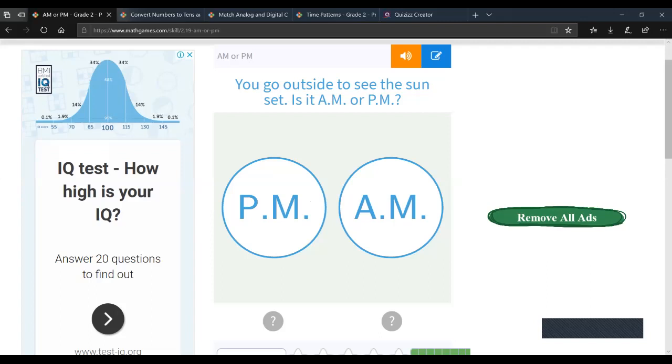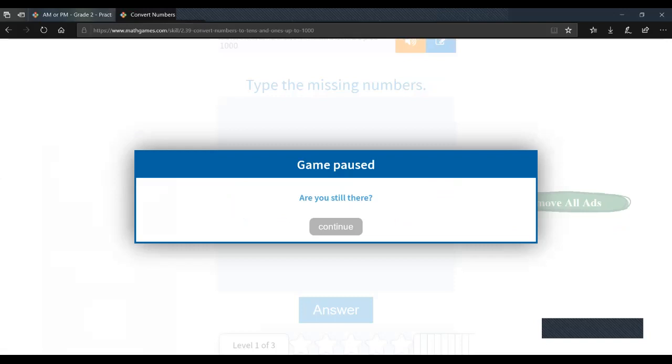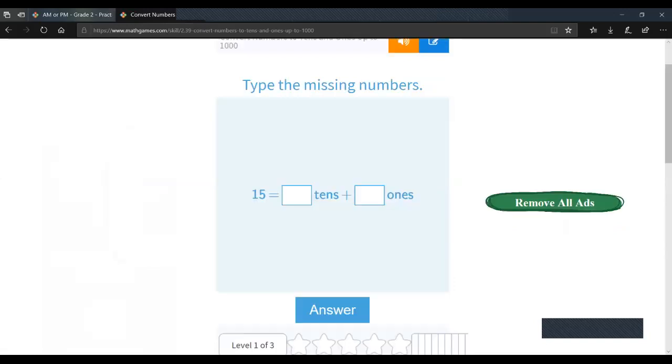All right, so let's revise on previous things we took before. So we have here place values. So it says 15. How many tens and how many ones? So we start from the right-hand side. We have 5. Is it 5 or 50? It's 5. So we have 5 ones. Okay, how many tens do we have? We have 1. So do we have 1 or do we have 10? We have 10. So here, how many tens? 1 tens.